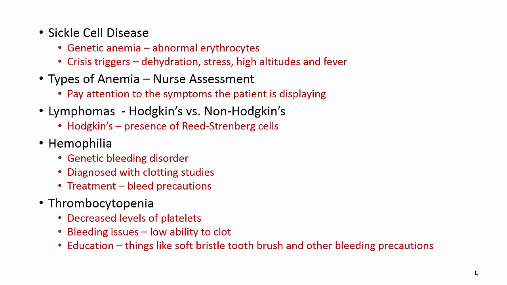Thrombocytopenia is decreased level of platelets. This is also going to cause bleeding issues. It has a low ability to clot. With thrombocytopenia, the main thing with education is they may need to use things like a soft bristle toothbrush to help prevent bleeding of the gums, and also other bleeding precautions.